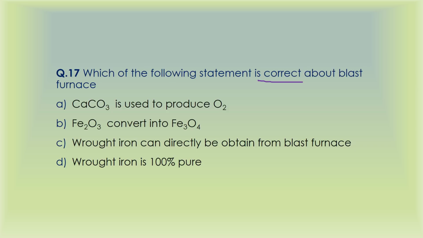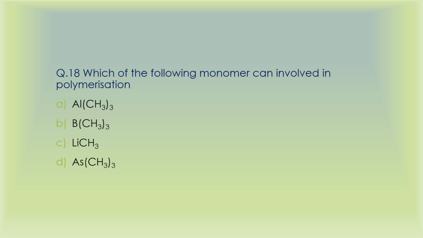Then it says that wrought iron can directly be obtained from the blast furnace. It is not. It is obtained after processing. And the last statement is that wrought iron is 100% pure, which is not. Though it is the purest form of iron, it is not 100% pure. Therefore, this statement is also false, and only statement B is correct. Okay, now coming towards the next question, it says which of the following monomers can be involved in polymerization. So there is no need to apply any concept or any logic in this.